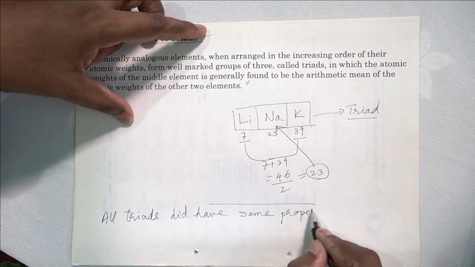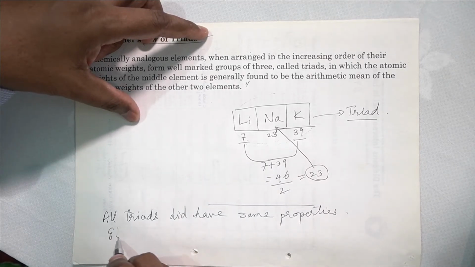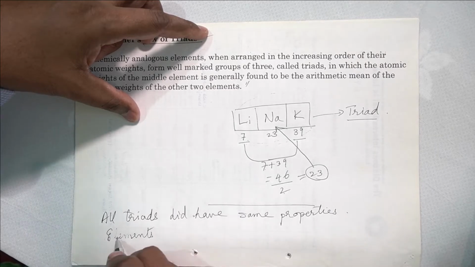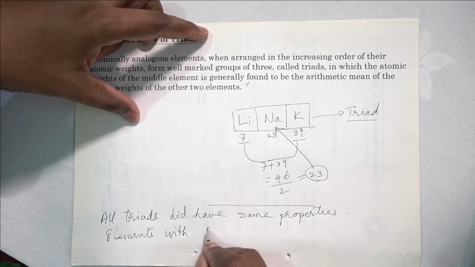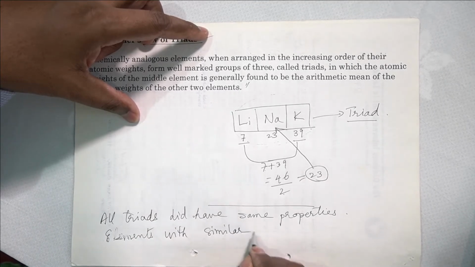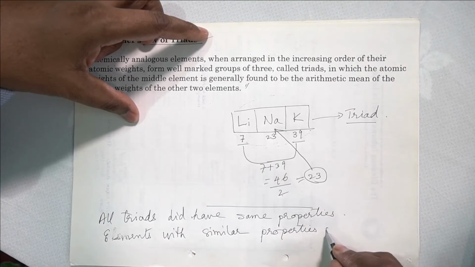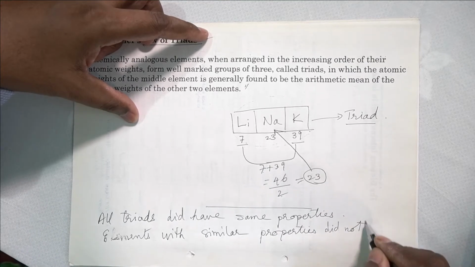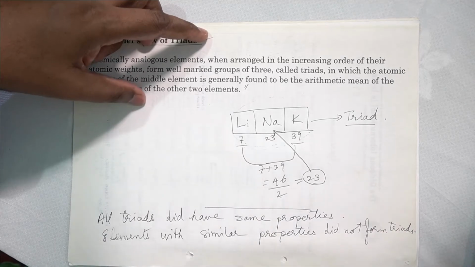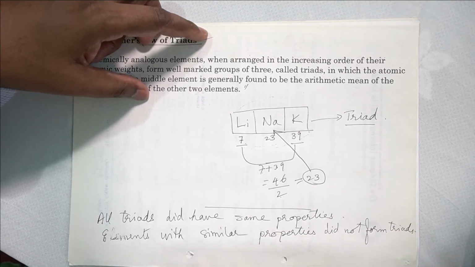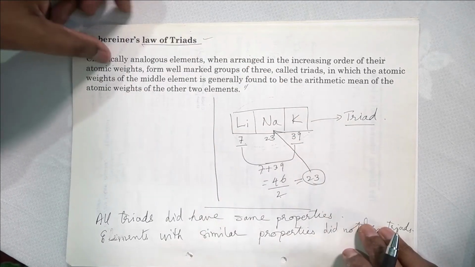And also, there were many elements with similar properties that did not form triads. This means the average did not work out this way. This is the problem that was faced here. So people thought this is not going to help in the study of elements, and this theory was discarded.